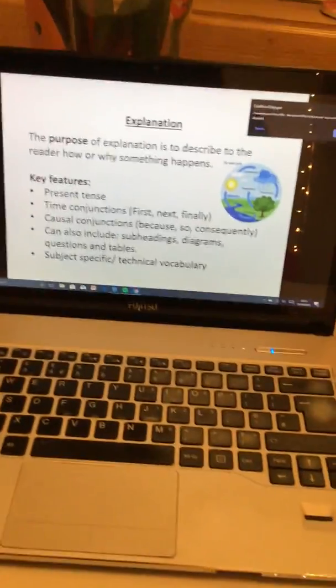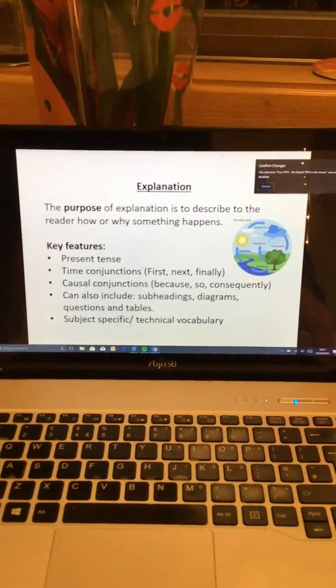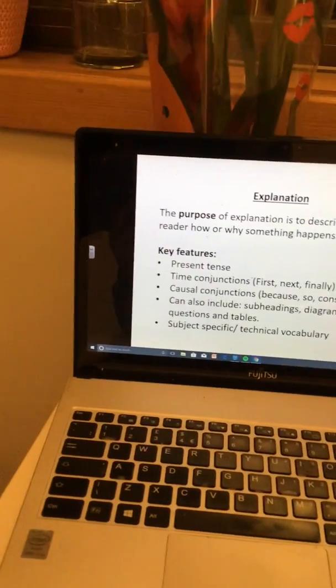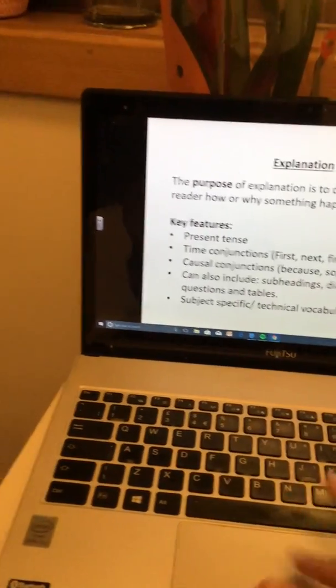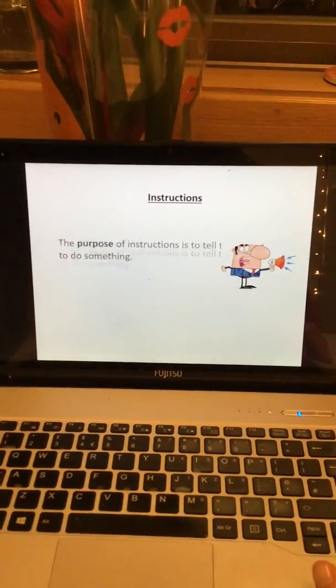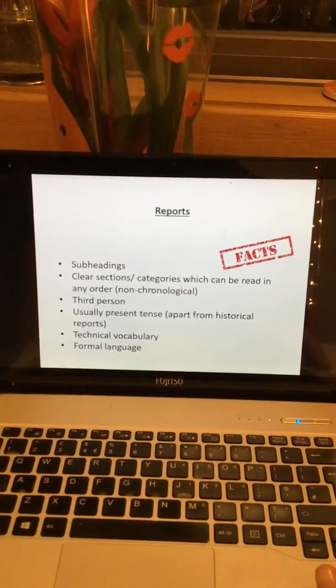Okay, so we did an A3 poster and we folded it into 6. On the PowerPoint that I've uploaded, I put the information that you need to copy. So there's the explanation information. I'm clicking to the next thing, nothing's happening. There's the information for the instructions in case you missed it. There's the persuasion, and there's the report.